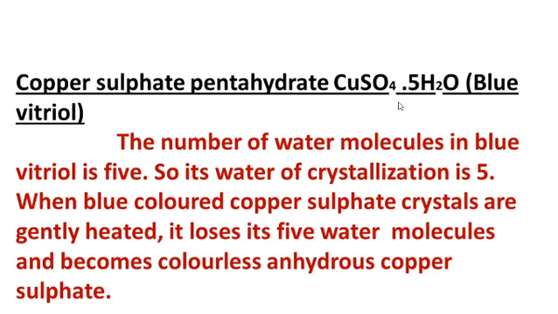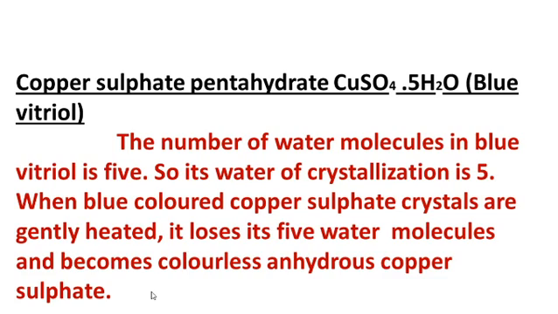Copper sulfate pentahydrate, CuSO4 dot 5H2O, is called blue vitriol. The number of water molecules in blue vitriol is 5, so its water of crystallization is 5. When blue colored copper sulfate crystals are gently heated, they lose their 5 water molecules and become colorless anhydrous copper sulfate.